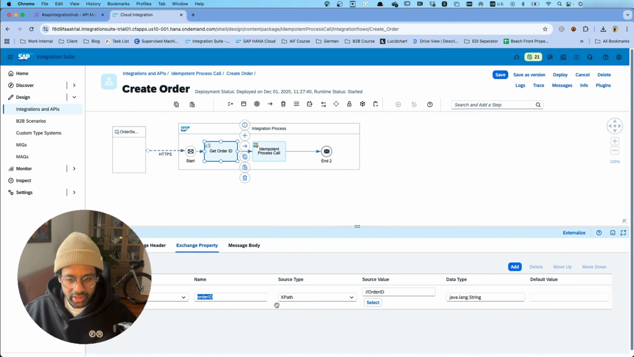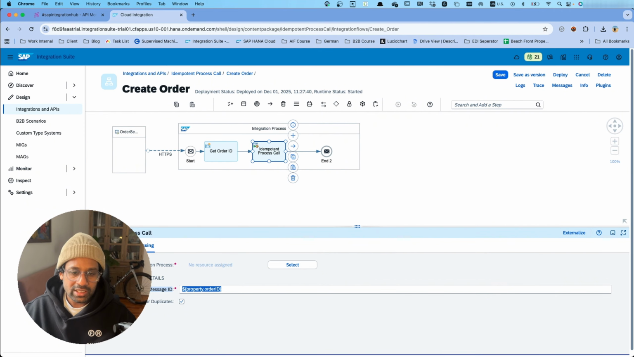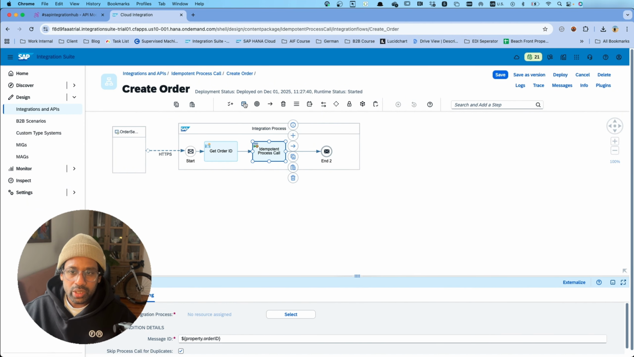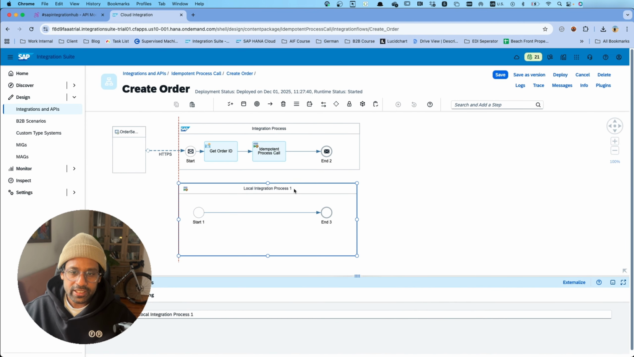So we created an exchange property to hold our unique order ID. So we have our unique ID in this exchange property called order ID. That is what we'll configure here. So that is the message ID. Let's model our local integration process. So the local integration process, you can select from here. This is where I will send the message, if it's not a duplicate, to the receiver.